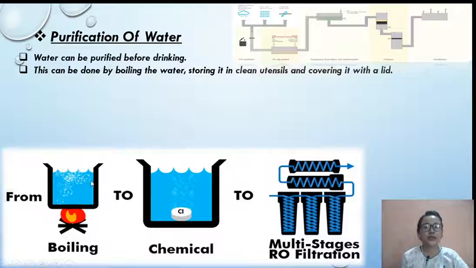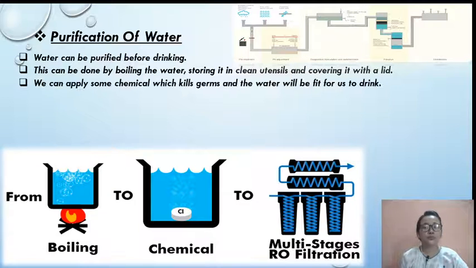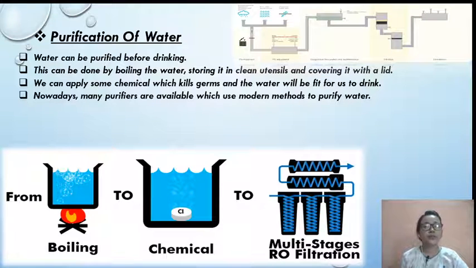As you can see in the image, there are many methods to purify water. First we have boiling, then we can put some chemicals to kill the germs in the water, and then the multi-stage method, as nowadays we can get filters and all. Through that also we can purify the water. We can apply some chemical which kills the germs and the water will be fit for us to drink, as I told you. Nowadays many purifiers are available, which is a modern method to purify water.